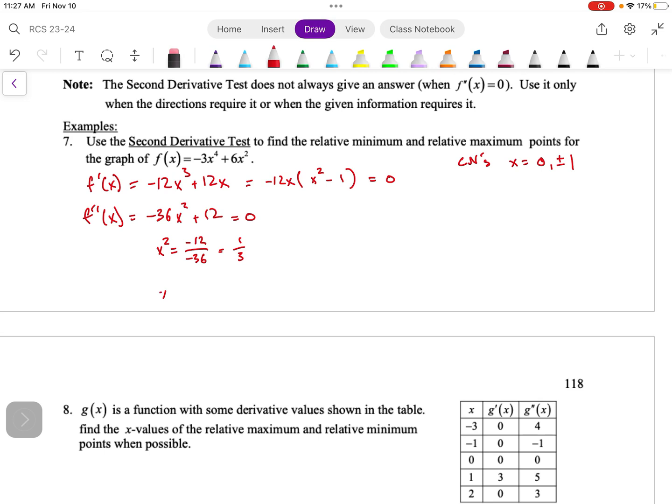I'm going to take the square root of that, so x is going to be equal to plus or minus the square root of 1/3. And these would be my POIs.